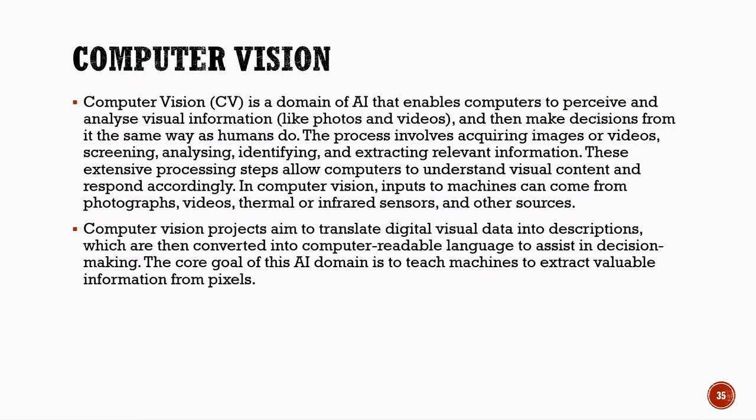In self-driving cars, computer vision helps detect roads, vehicles, traffic signals, and pedestrians. In healthcare, it helps doctors analyze medical scans and detect diseases more accurately. Thus, computer vision teaches machines to extract meaningful information from images and videos and respond intelligently based on what they observe.